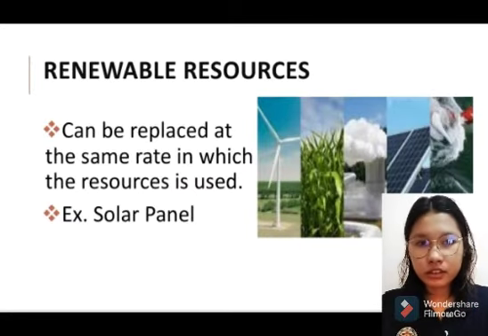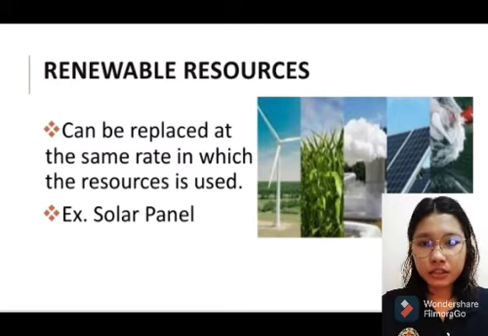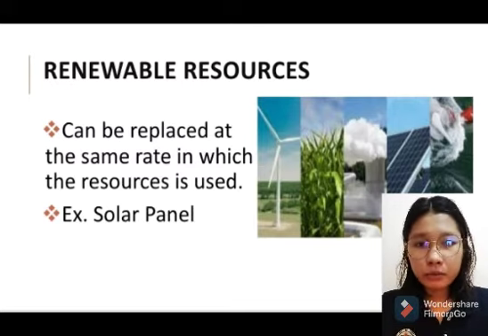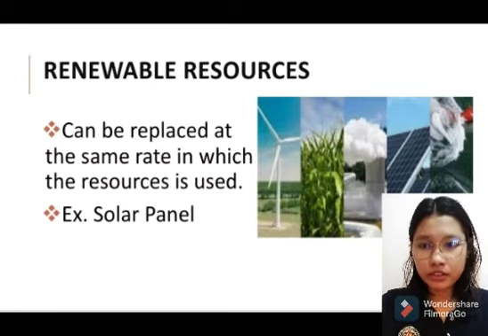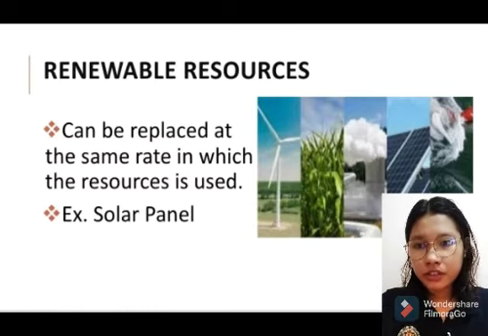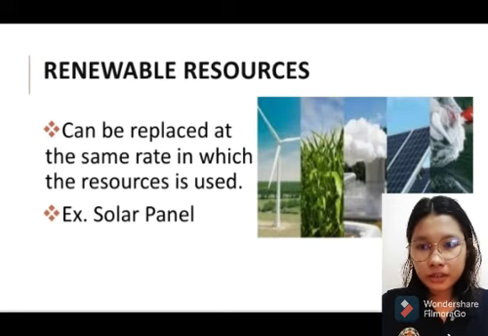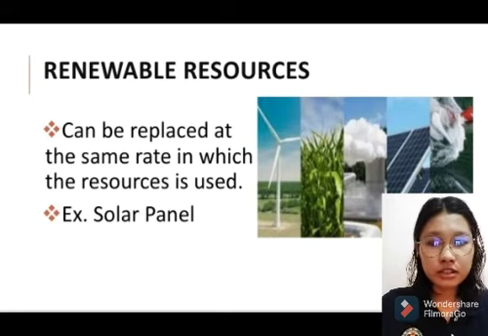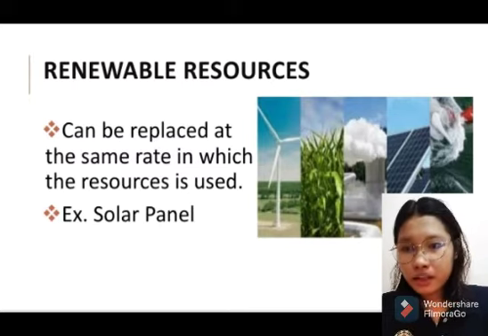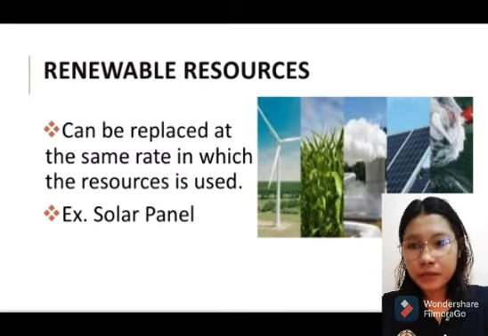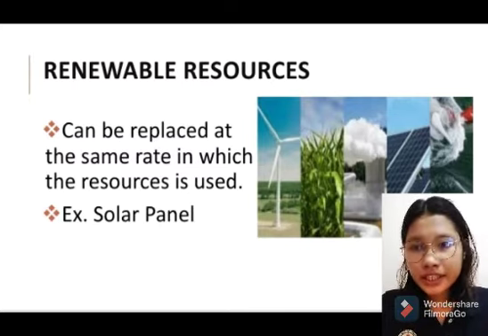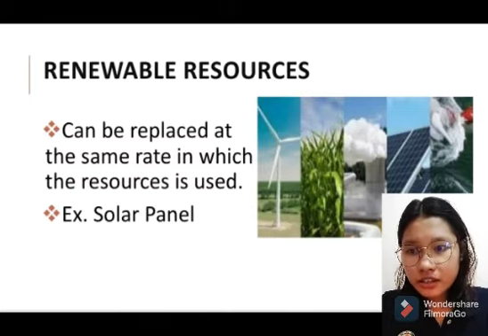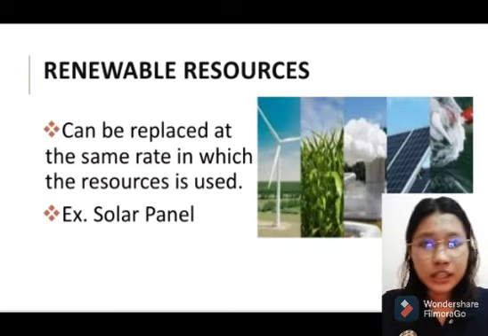Let's move on to the renewable resources. So we have two types of resources, which are renewable resources and non-renewable resources. First, renewable resources. Renewable resources can be replaced at the same rate at which the resource is used. An example of this is the solar panel. When we say non-renewable resources, these form at a rate that is much slower than the rate at which they are consumed.